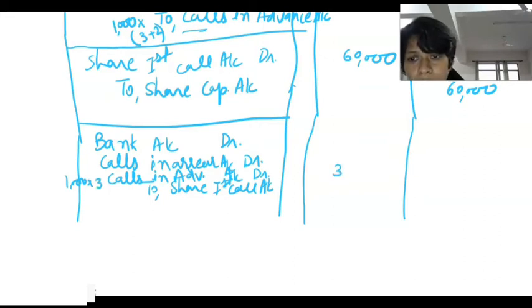It means 3000 we have adjusted, and calls in arrear, it means 600 shares. Those who have not paid, it means 1800 rupees for calls in arrear, and the due money is rupees 60,000 rupees.